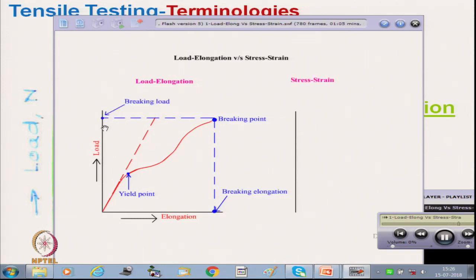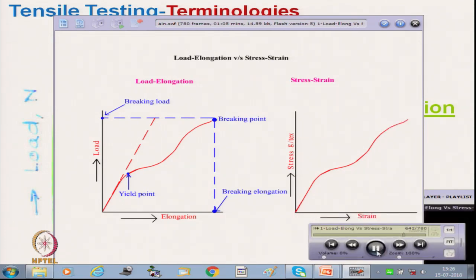Now, this one is the load elongation curve. If we see the stress strain curve, the nature is almost the same. At this breaking point, this height is called tenacity.